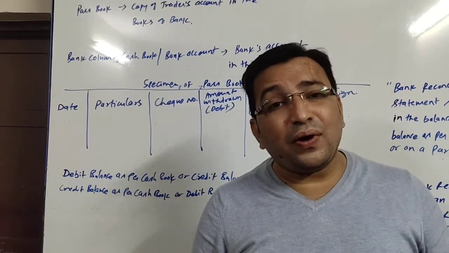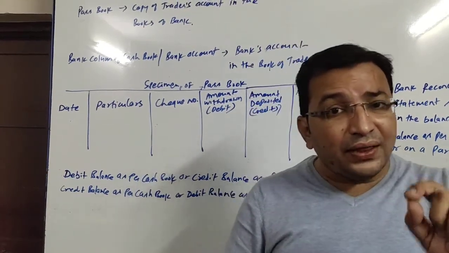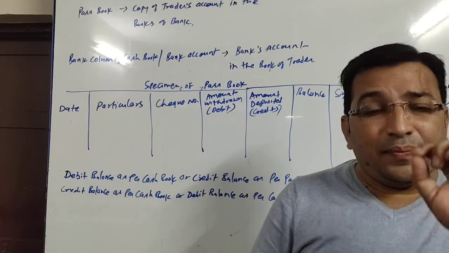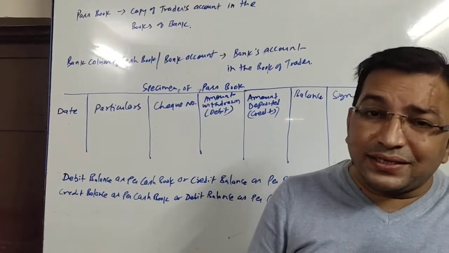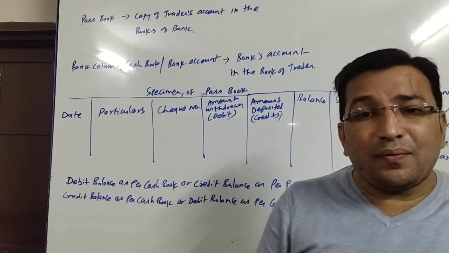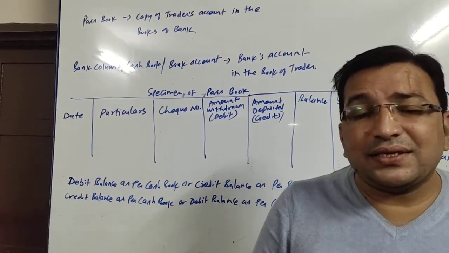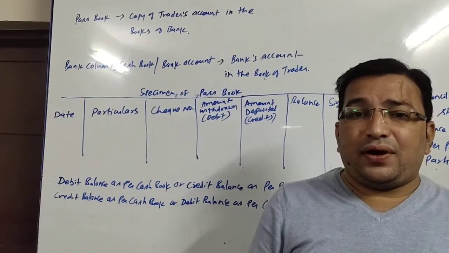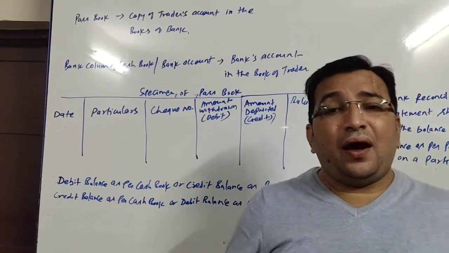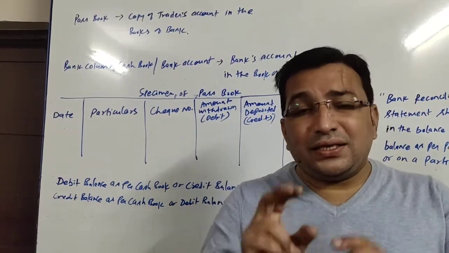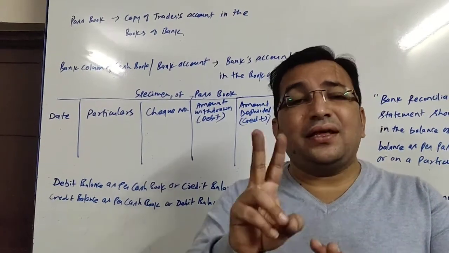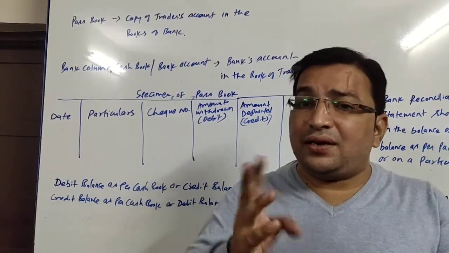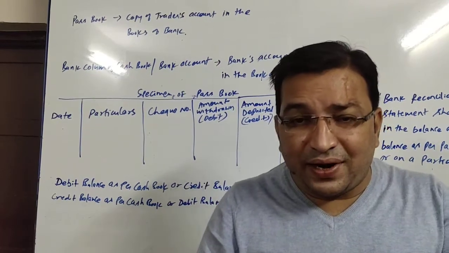And what is bank overdraft? When the payment side bank column of the cash book is more than the receipt side bank column, the difference is known as bank overdraft, right? Now these two parties, the bank and the businessman, are recording transactions by giving opposite effect.